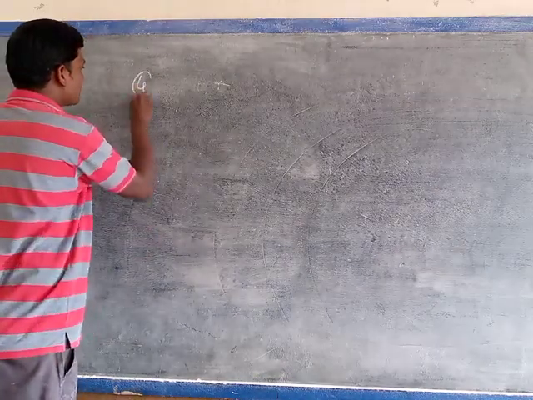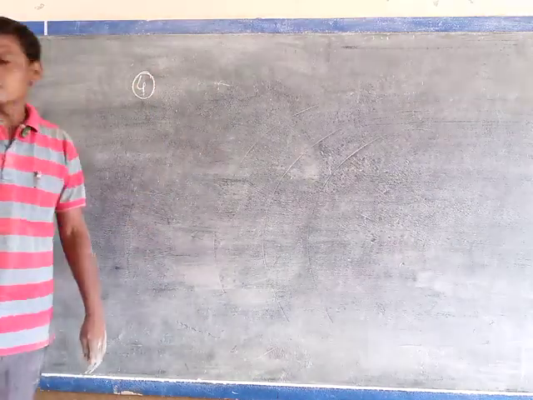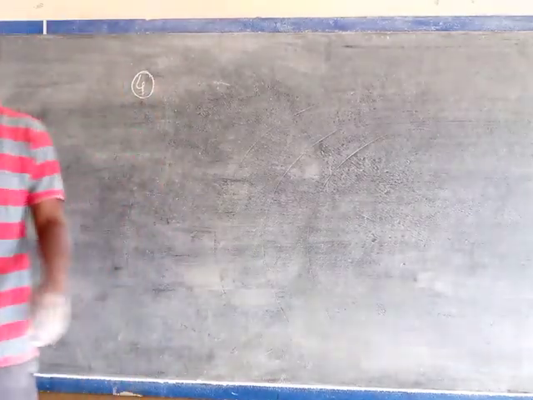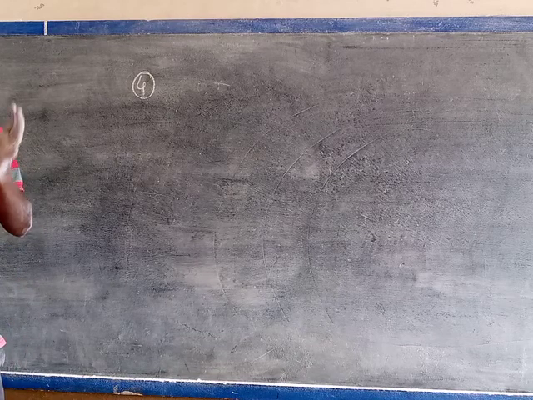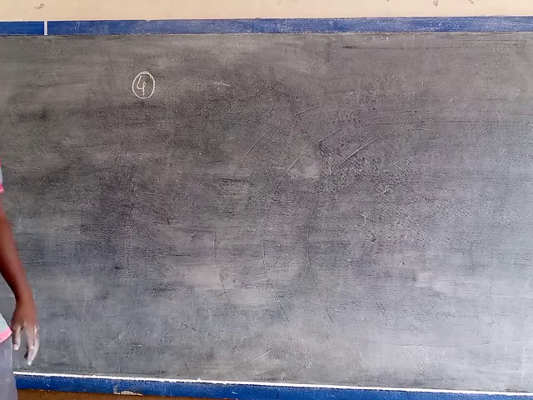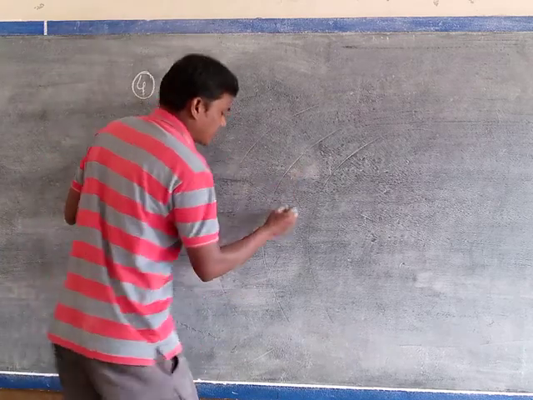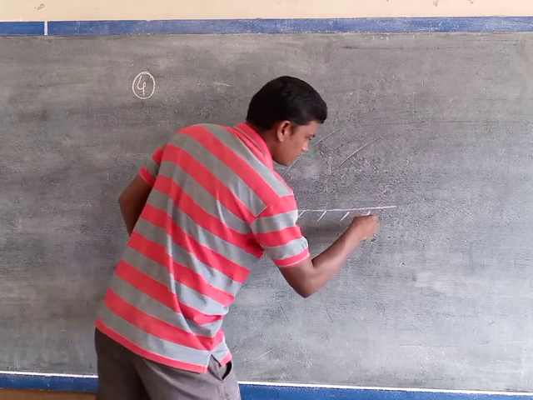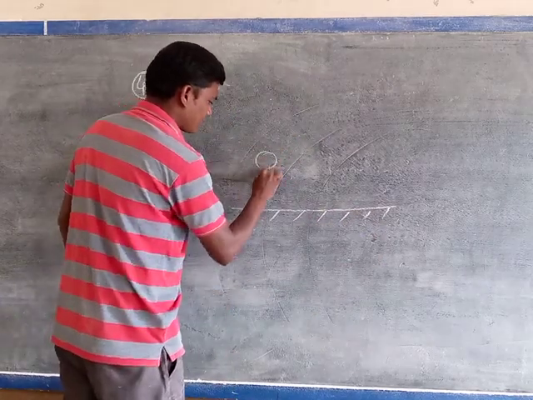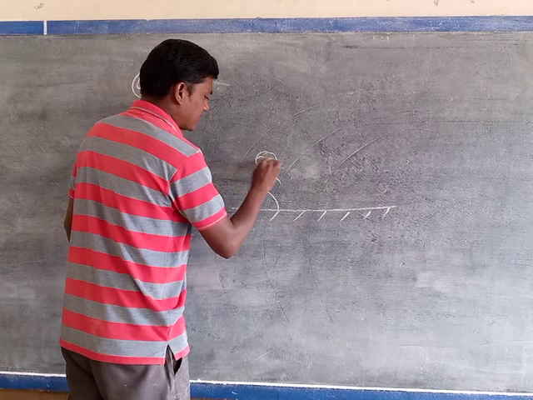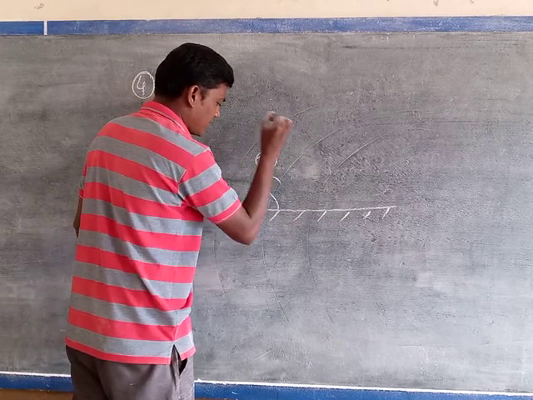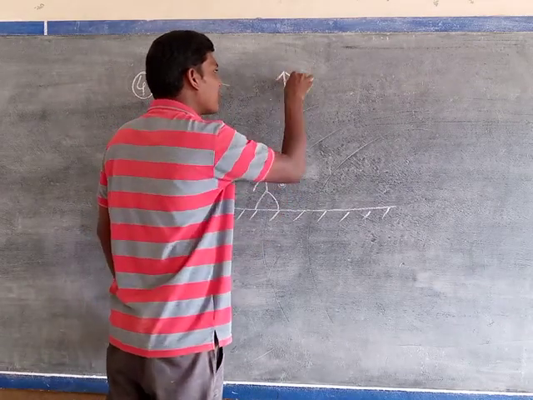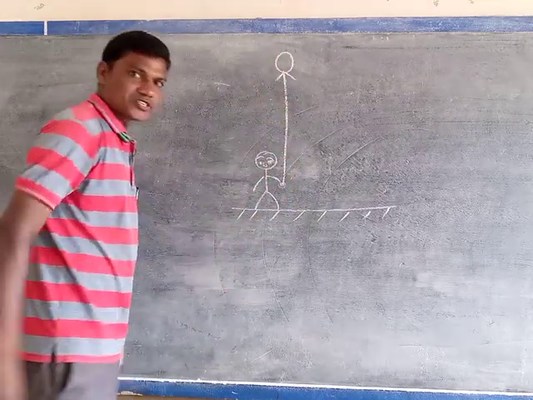Next, the fourth thing, and let's discuss. What is given? A cricket ball of mass M is thrown vertically upward with a certain initial speed. Listen very carefully. Here, a person is throwing a ball vertically upward. That is the question.